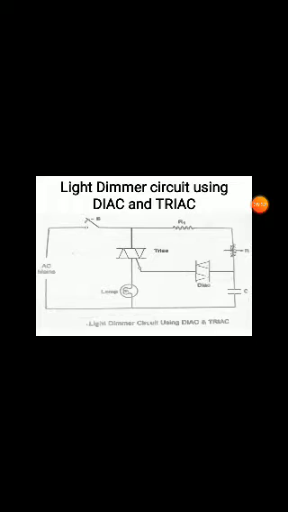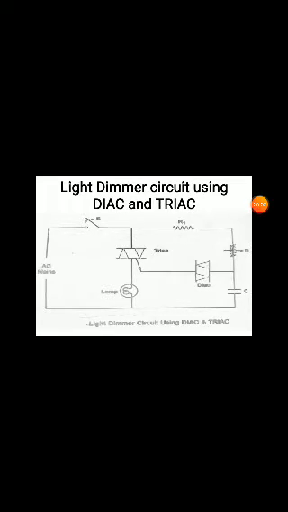Whenever you are giving the supply to this circuit, the supply current will flow from the switch to resistance R1 and variable resistance R to the charging of the capacitor.